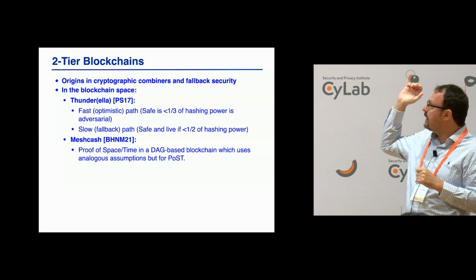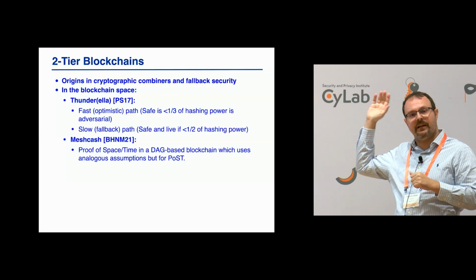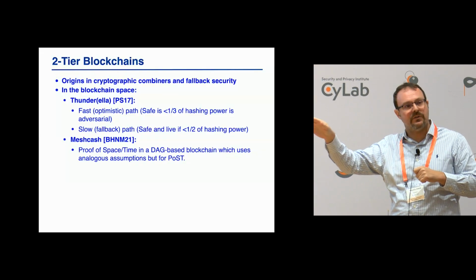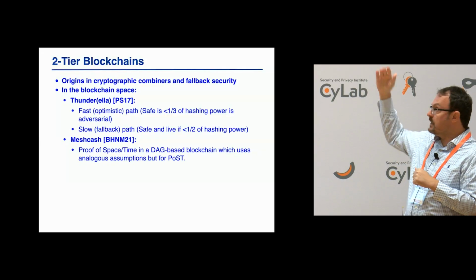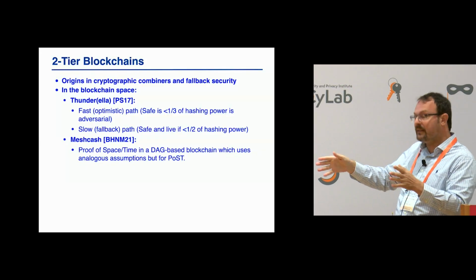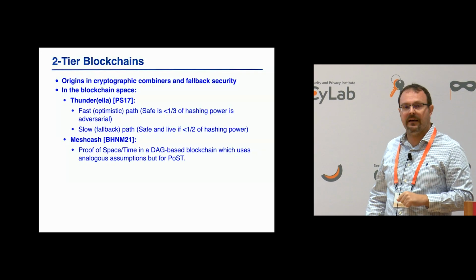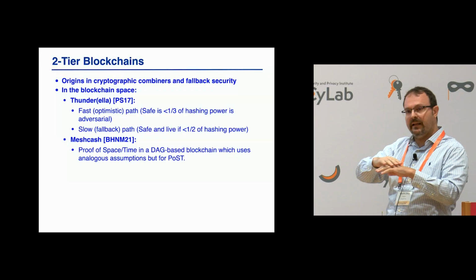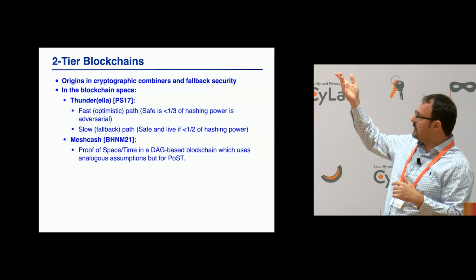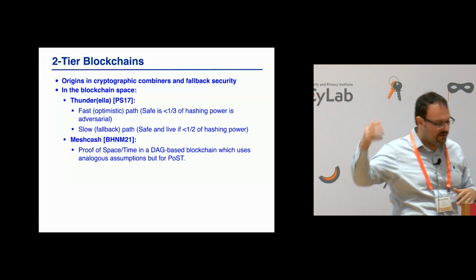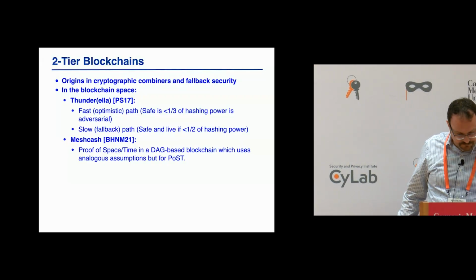If less than 1/3 of hashing power is adversarial, there are no safety or liveness violations. And if that is not the case, as long as the majority of hashing power is still in good hands, I get a fallback mechanism that can sanitize things and get me back to the 1/3 fast path.